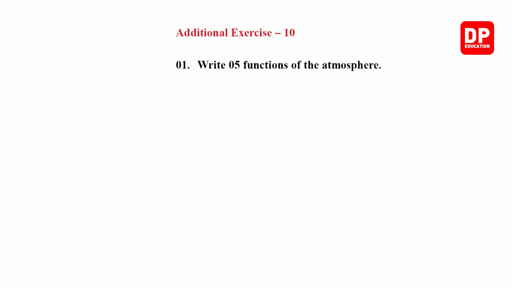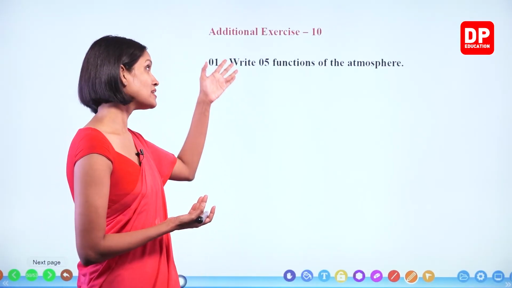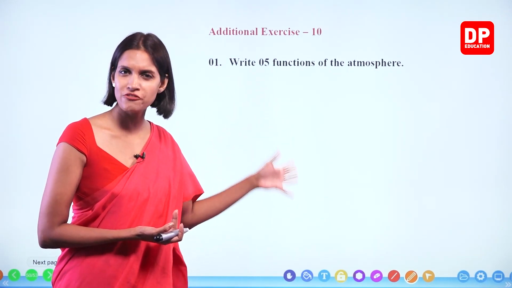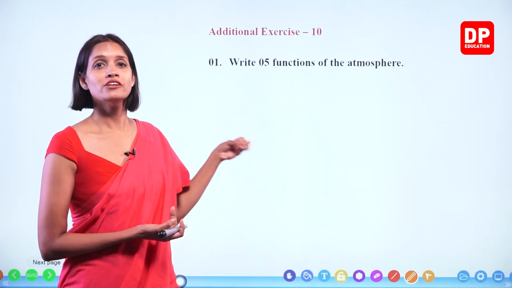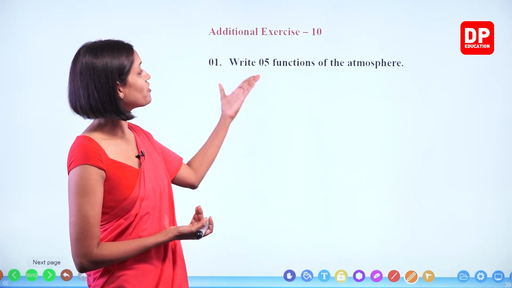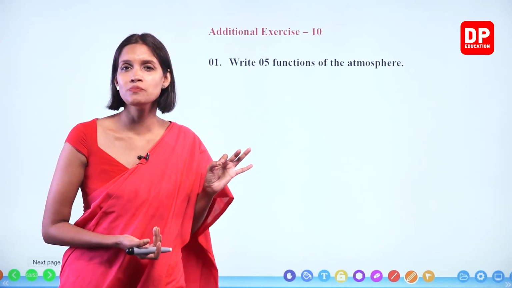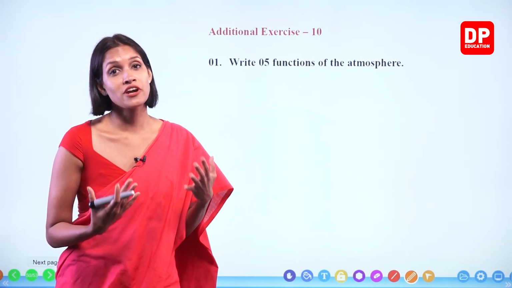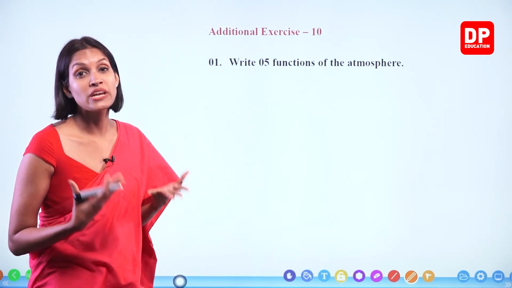Right, exercise number 10. Write 5 functions of the atmosphere. We learn many functions of the atmosphere. What are they, children? You can easily write 5 of them. Even if you want, you can write all the functions that we learn, so you can improve your knowledge by that. What is the most important function, children? The atmosphere provides oxygen for us to breathe.